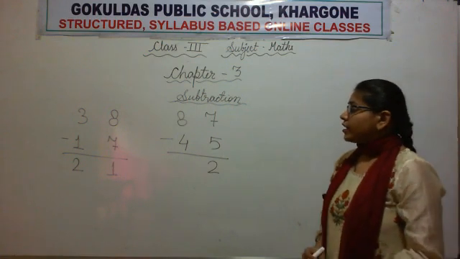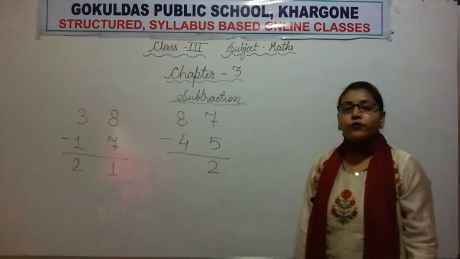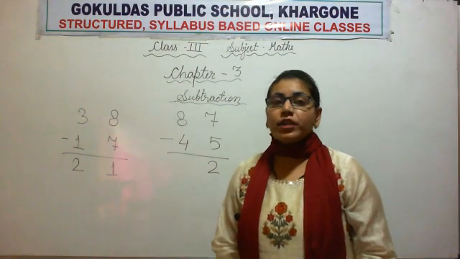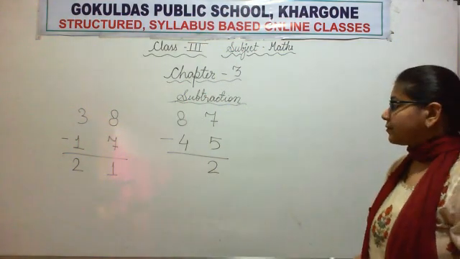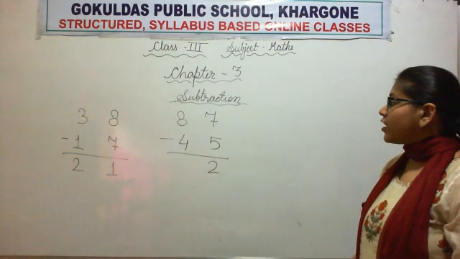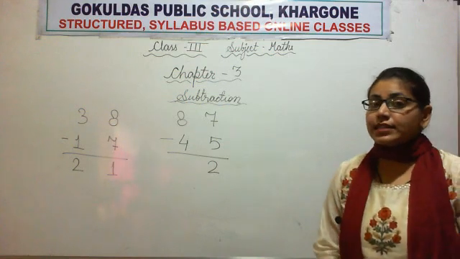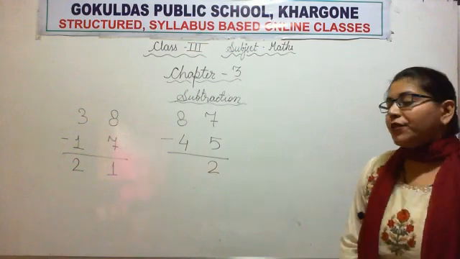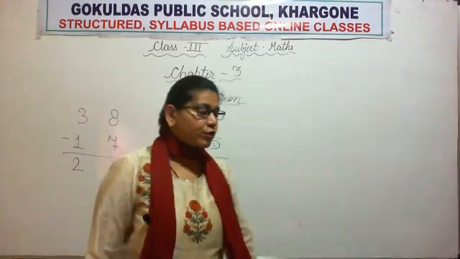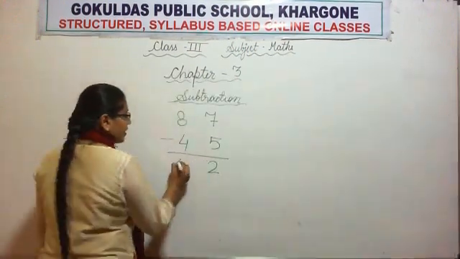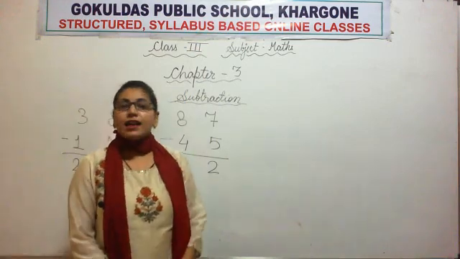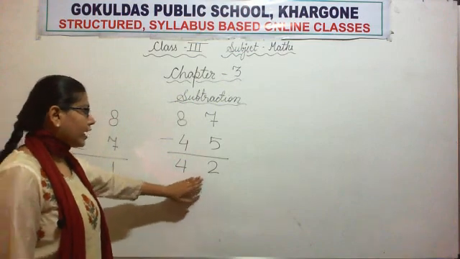Okay. Now 8 minus 4. So cancel out 4 sticks. Cancel 4 sticks out of 8. Yes, very good. Now count how many sticks are left. Very good. 4 sticks are left. So we will write number 4. So 4 tens and 2 ones means our difference is 42.